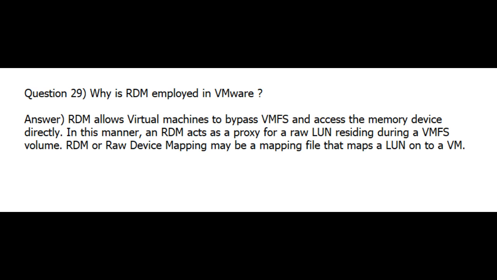Question 29. Why is RDM employed in VMware? Answer. RDM allows virtual machines to bypass VMFS and access the memory device directly. In this manner, an RDM acts as a proxy for a raw LUN residing in a VMFS volume. RDM or raw device mapping may be a mapping file that maps a LUN onto a VM.